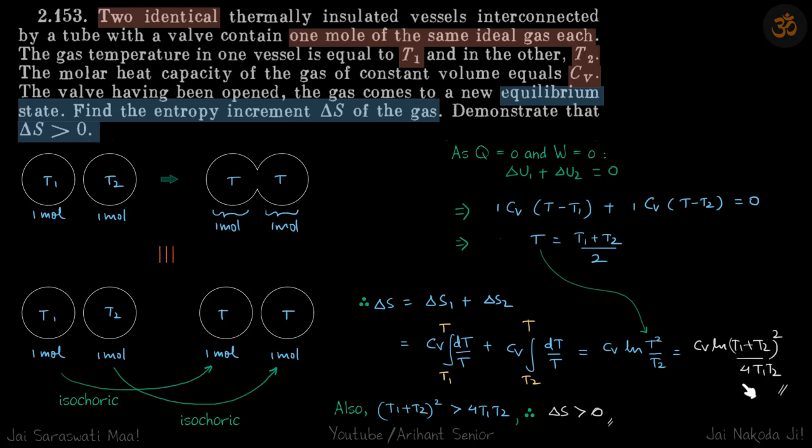Simplify it, you will get the result in terms of T, put the value of T and you will get your answer. Now demonstrate that delta S is always greater than 0. So Cv is positive and we have this term here, and we know by maths this term is always greater than 0, because if you take it here, this becomes (T1 minus T2) whole square. Therefore delta S is always greater than 0. Alright.